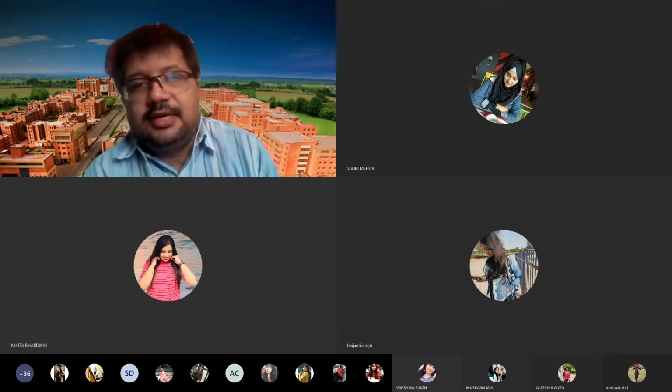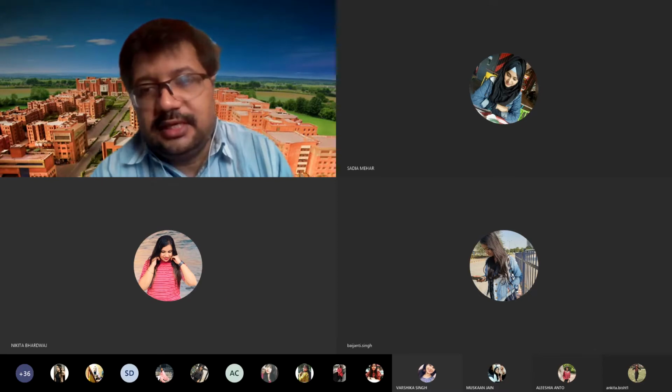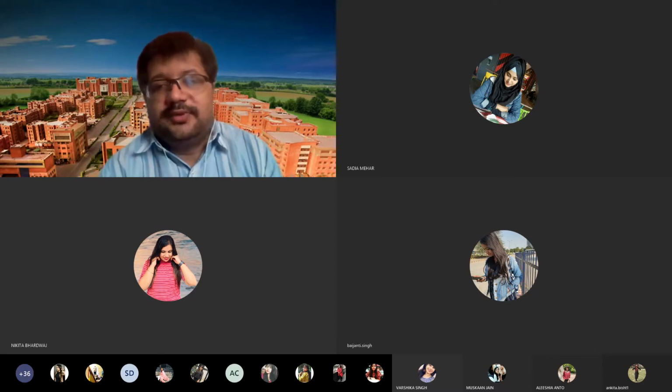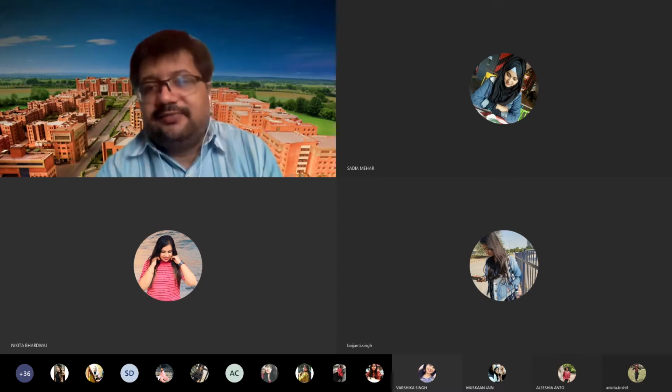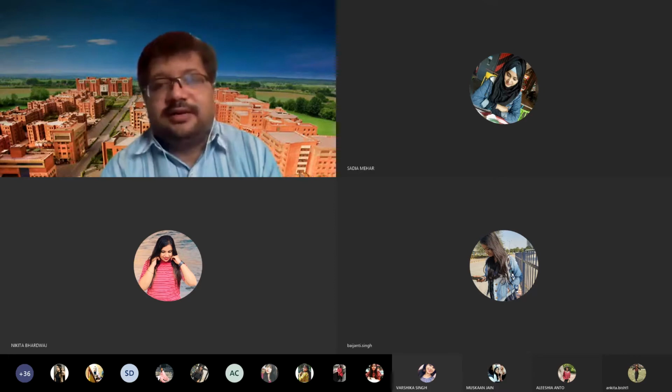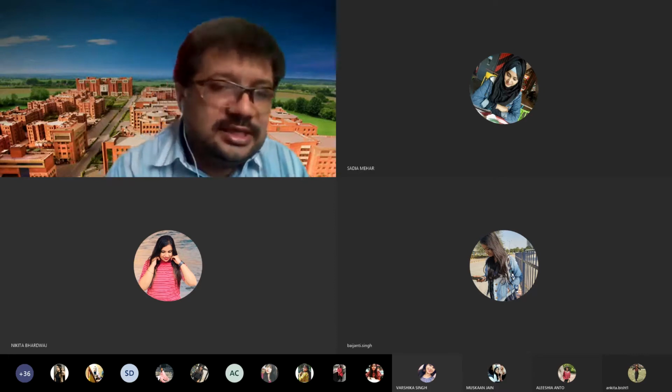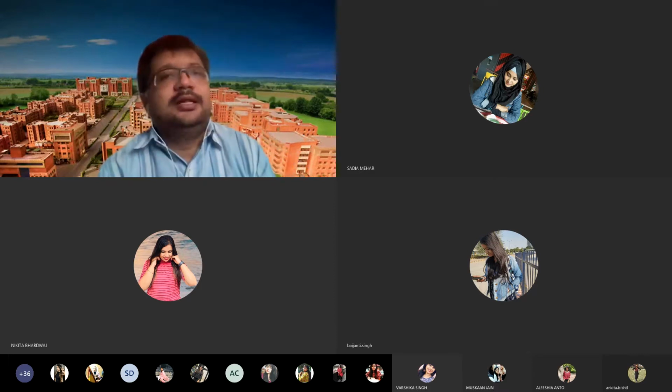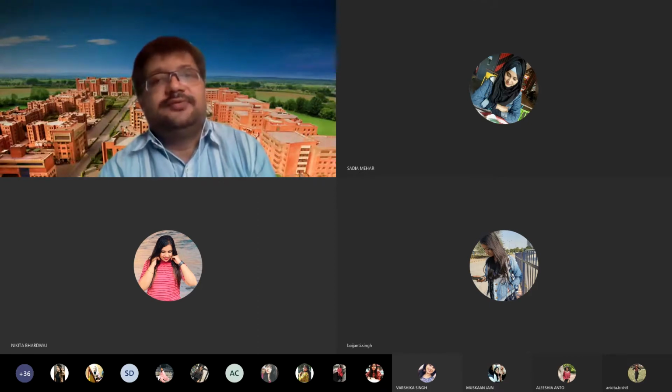Can anybody tell me how we assess the diaphragm? The movement of the diaphragm, the power of the diaphragm, the working of the diaphragm, how we can assess the diaphragm. Alicia Into, Baijanti Singh, Mehak Mehta, any one of you can tell?